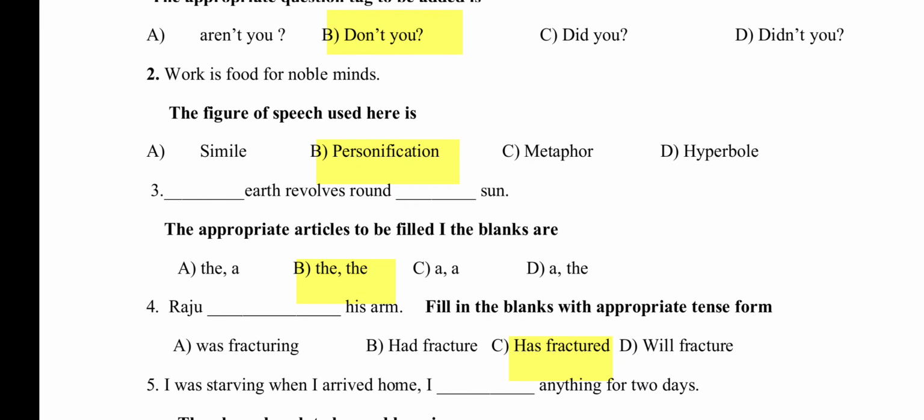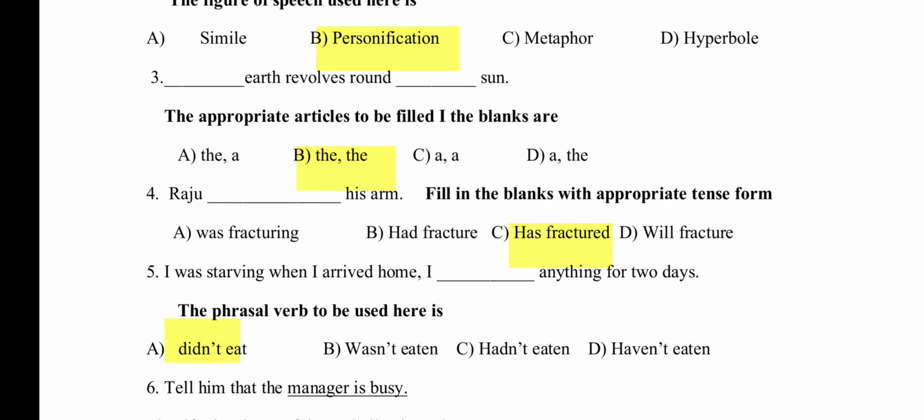Work is food for noble minds. So the figure of speech here is personification. Dash earth revolves round dash sun. The earth revolves round the sun.